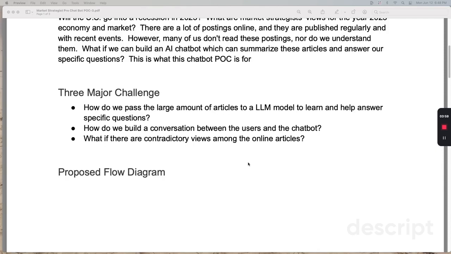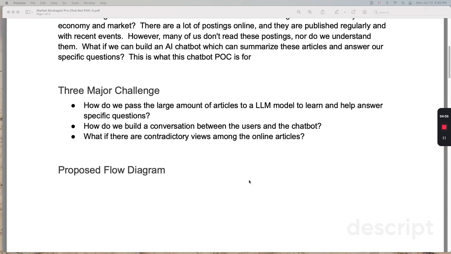Thirdly, what if we just gather all the online articles? How can we tell the AI to answer the question if the views in the articles are different?